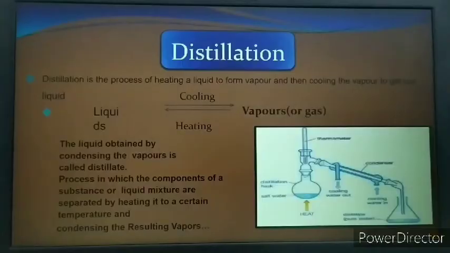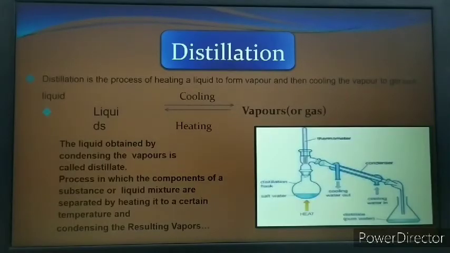The next method which we have to discuss is distillation. In this method of distillation, a liquid is vaporized by being boiled, and the vapors are condensed and collected separately. If the liquid is mixed with any solid, just suppose we have added salt in water, and we heat this mixture, salt is not going to vaporize because it is not a sublimable substance. So what will vaporize is the liquid only. So the liquid can be separated from the solid which is mixed in it.